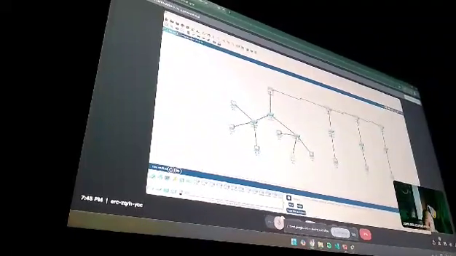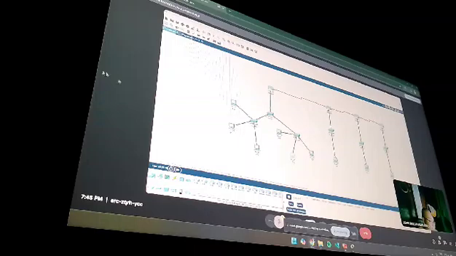I create 3 VLANs on switches S1, switch 1, switch 2, and switch 3. VLAN 10 for marketing, VLAN 20 for accounting, and VLAN 30 for IT. This is here on the switches.